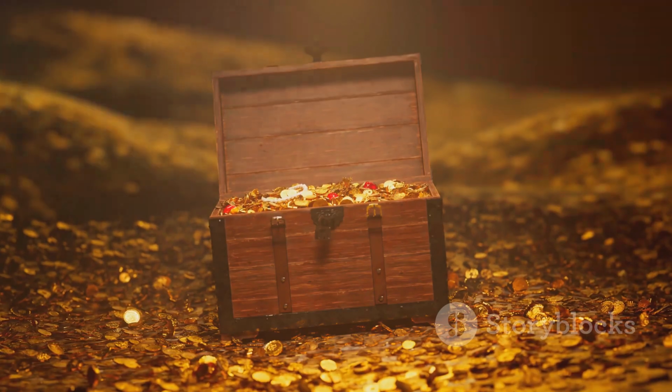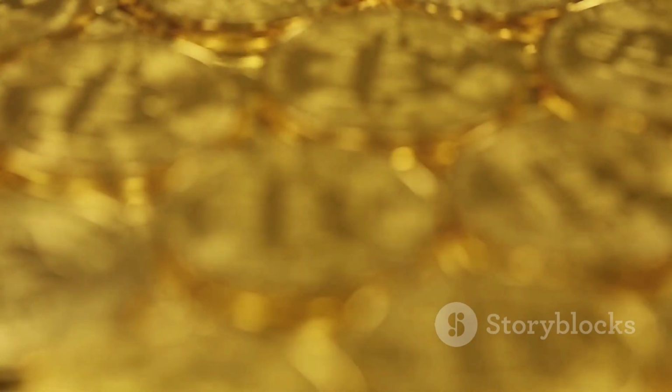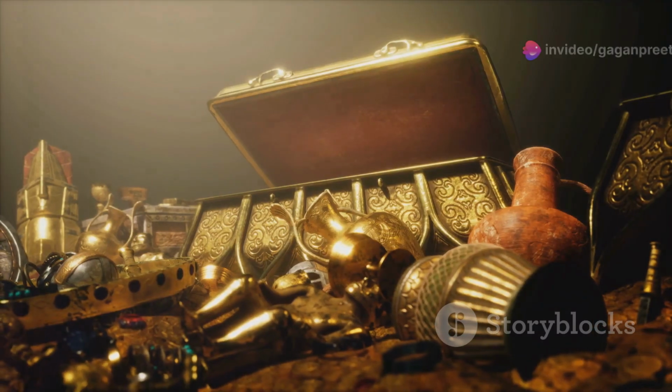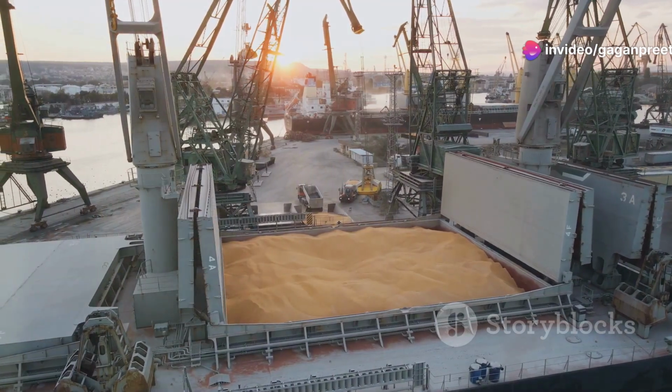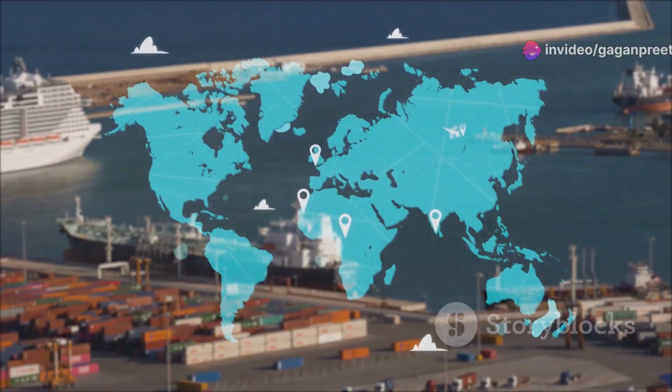Mercantilists believed in hoarding wealth. They measured wealth in gold and silver. Having more precious metals meant a nation was stronger. The goal was to export more than you imported. This created a trade surplus.